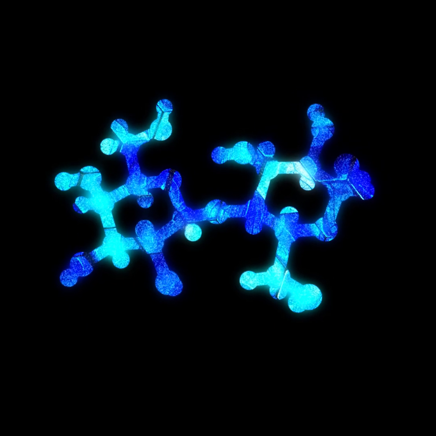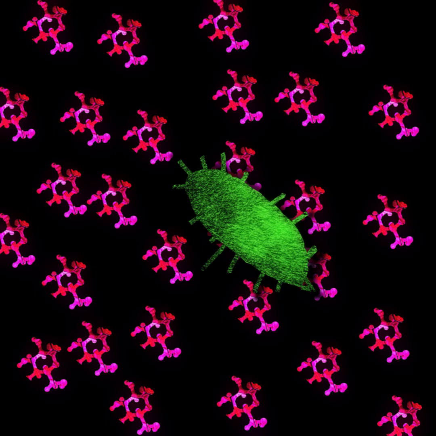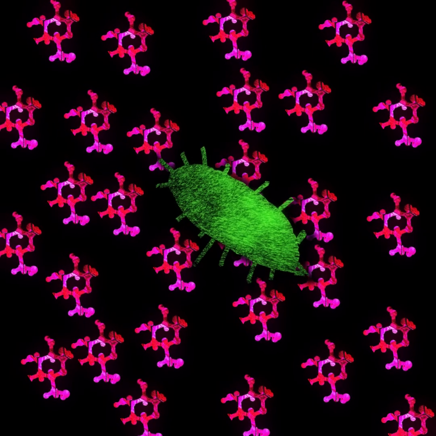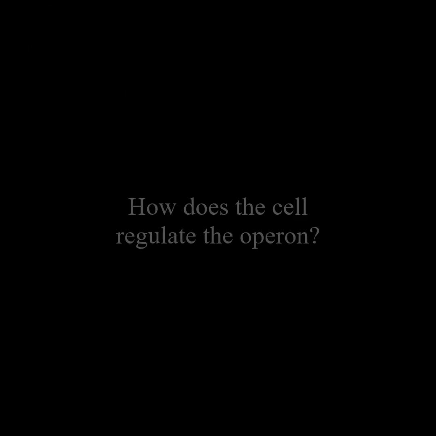The structural genes are vital for the use of lactose as the primary energy source by the cell. However, lactose isn't always the preferred source of energy, as the cell could very well be in the presence of glucose and could therefore be wasting energy by producing enzymes it doesn't need. How then does the cell turn the operon on and off?